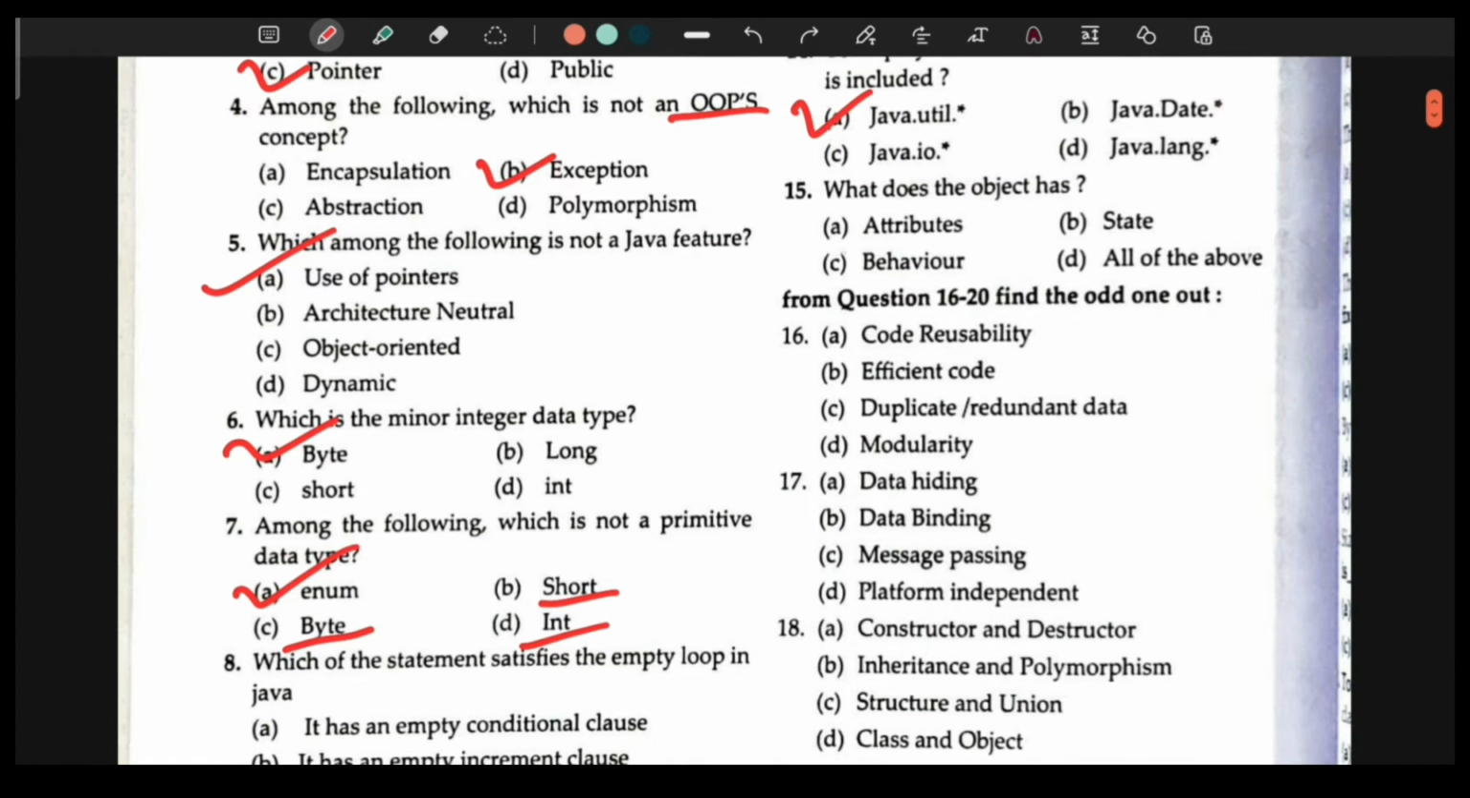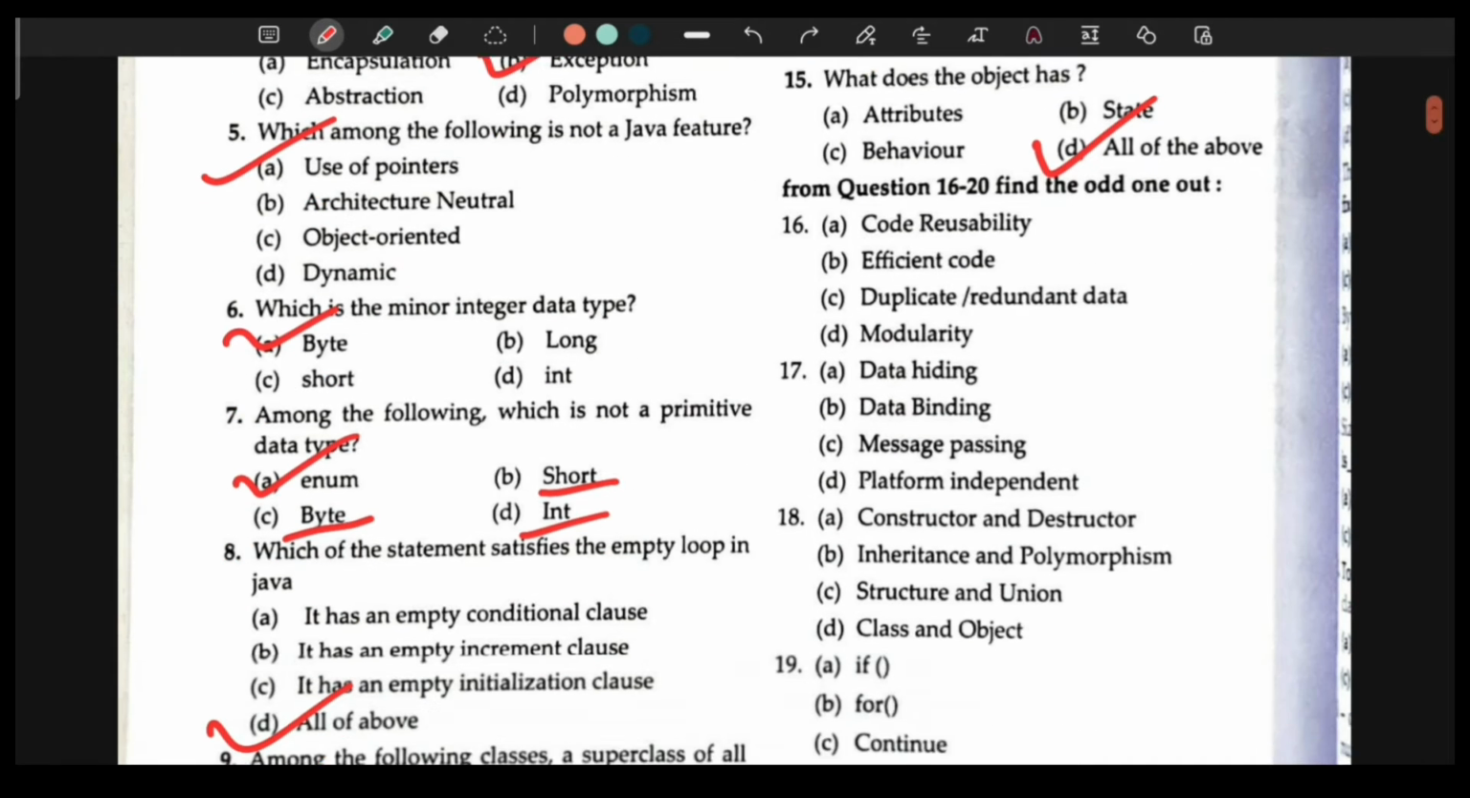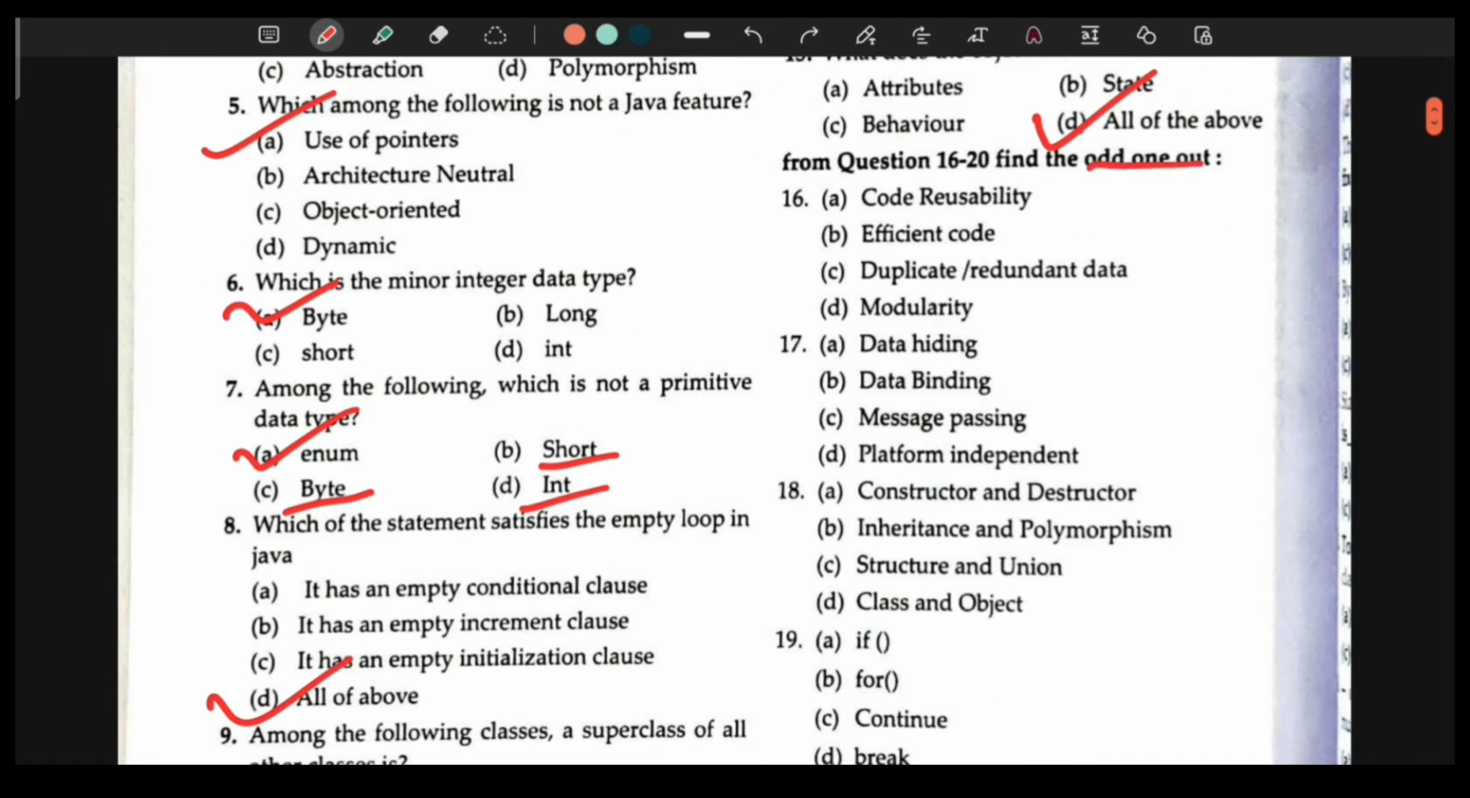Then question number 15th. What does the object have? Attribute, state, behavior. It is simple. It is all of the above. Now we have to choose the odd one out in these questions. So what do you think is the odd one out here? Code reusability, efficient code, duplicate or redundant data, or modularity. So the answer here is duplicate or redundant data.